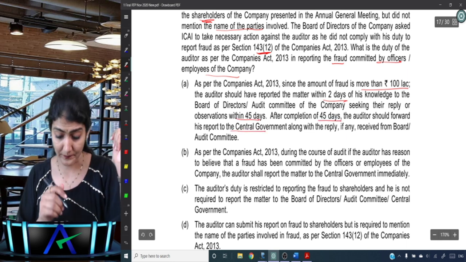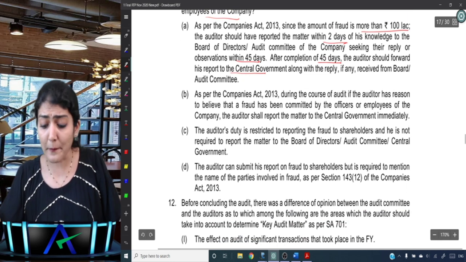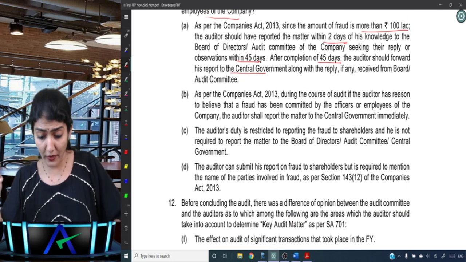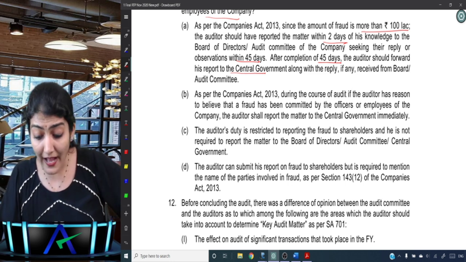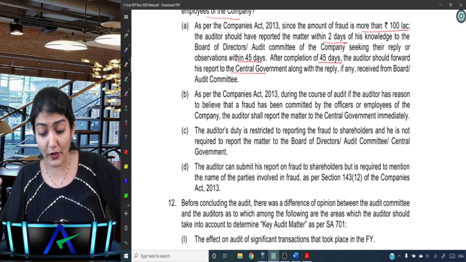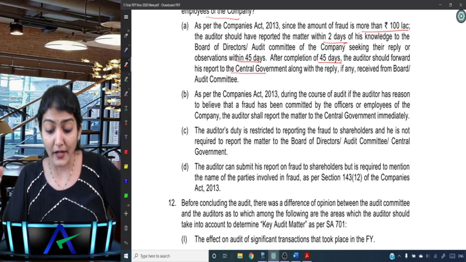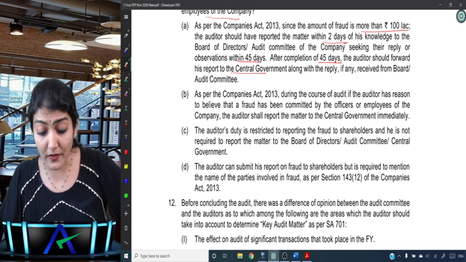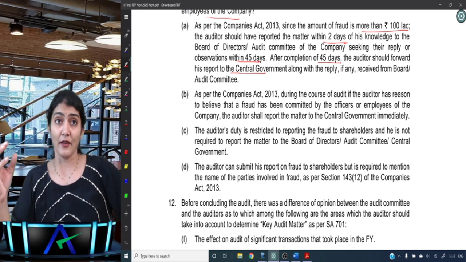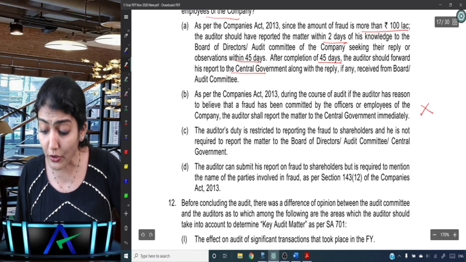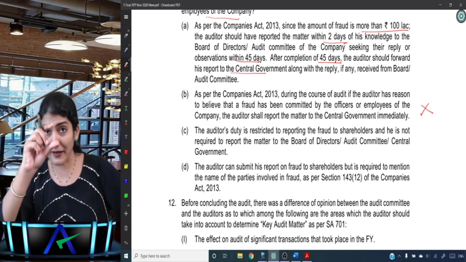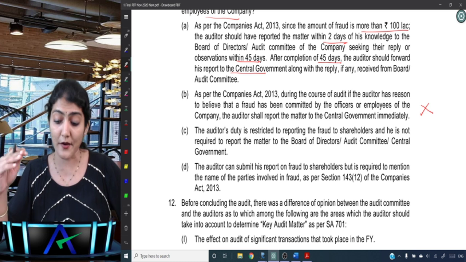Okay, as per the Companies Act, during the course of audit, if the auditor has reasons to believe that an offence has been committed by the officer or employees of the company, the auditor shall report the matter to the central government immediately. So earlier it used to say immediately. Now what does it say? Immediately, but not later than 2 days. And that "but not later than 2 days" is also added over there.